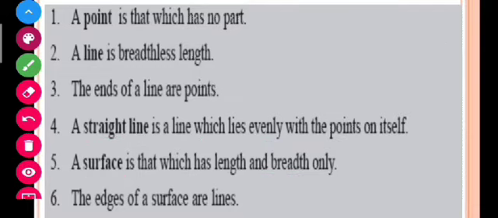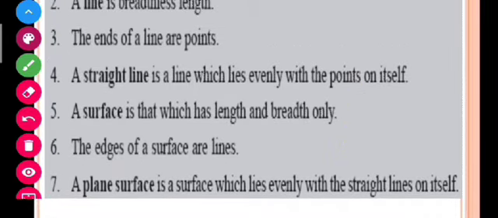Okay, so let us come to this one, the seventh. A plane is a surface which lies evenly with the straight lines on itself. He said that a plane surface is a surface which lies on the straight lines. If I draw straight lines on a plane surface, at a very small distance from each other, then I will get a plane surface there.